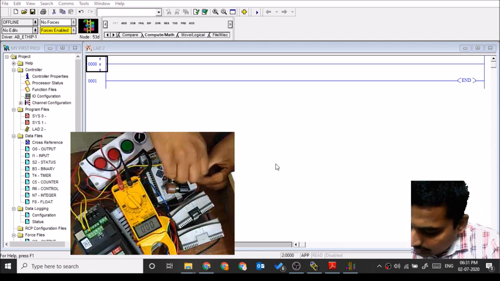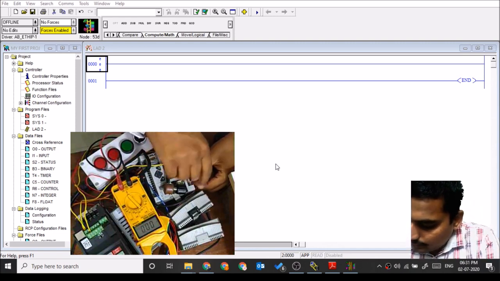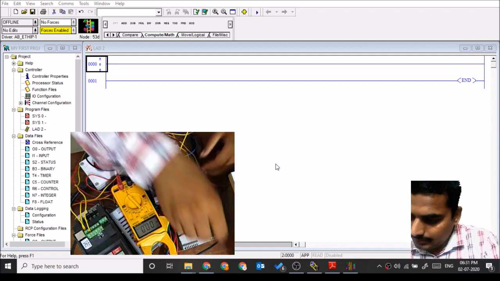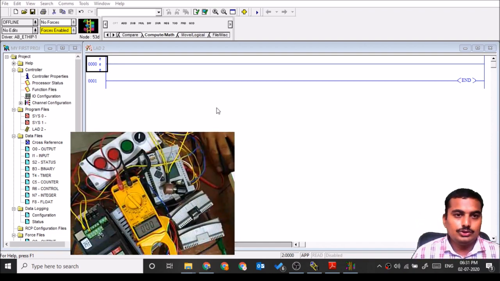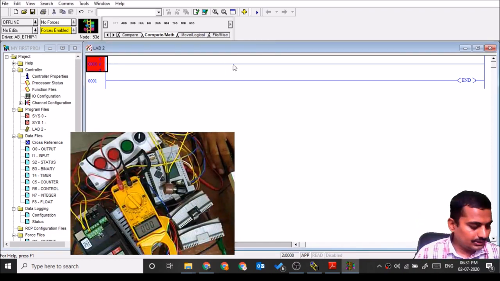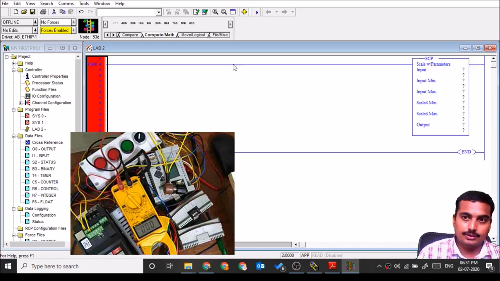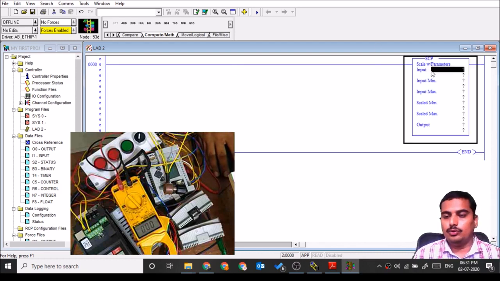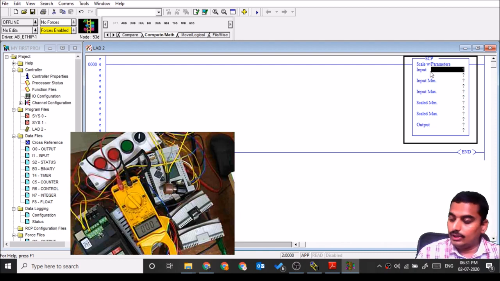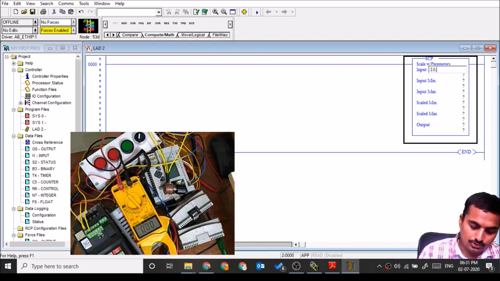To get the analog input in a PLC, we should use the scale with parameter instruction, SCP. In the input, I will give the address of the analog input, that is I:0.4.